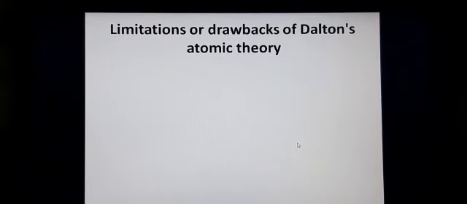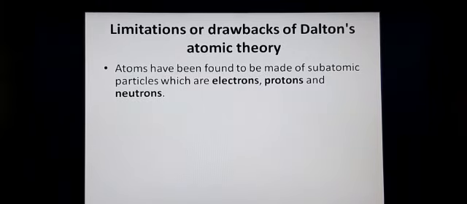Later on, after he discovered atoms, many other scientists discovered more about atoms. The first drawback of his postulate is that atoms have been found to be made of subatomic particles. That means the atom is not the last. He says that the atom cannot be further divided, but you know that atoms are made up of subatomic particles inside it. They are called electrons, protons, and neutrons. So atoms are made up of electrons, protons, and neutrons.